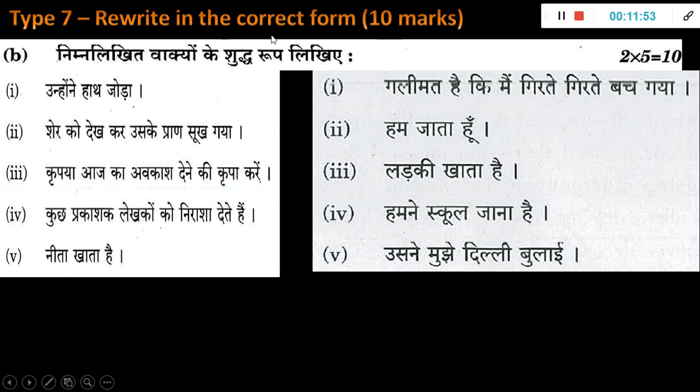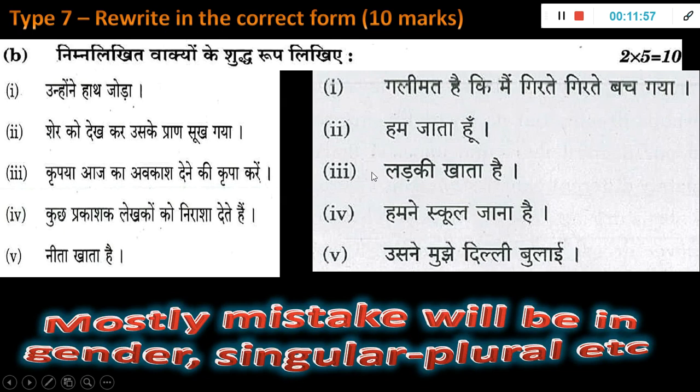Type 7: rewrite in the correct form. They have written something incorrect and you have to correct it, like 'ladki khata hai'. Mostly what they do is gender, feminine and masculine, they will purposely make it wrong, or make the singular and plural wrong. That's what they usually do. It's a very easy thing. It's not like they give something technical and ask you to correct it. They will do small punctuation errors, small usage errors, especially in gender and singular plural, and you have to simply rewrite it. So again 10 marks. These are all easy marks.